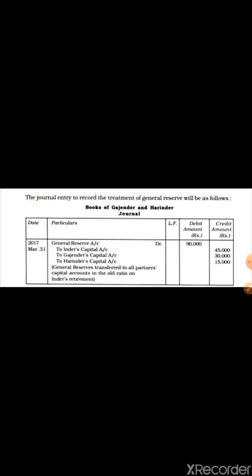You can take questions from NCERT or from any other book. In the next part we will do the revaluation account, capital account and balance sheet. Okay, thank you children. Sai Ram.